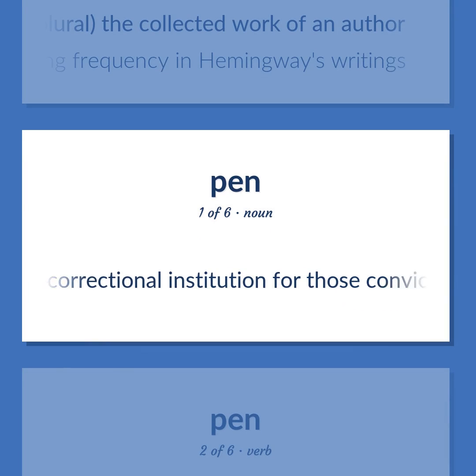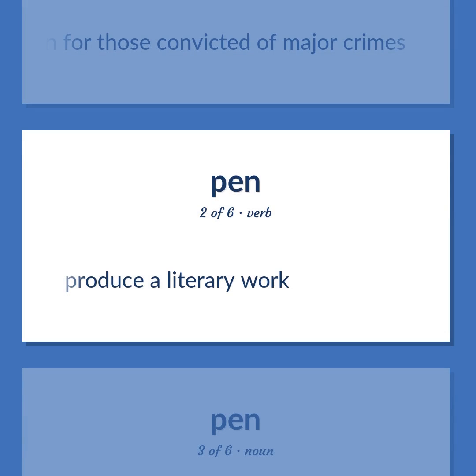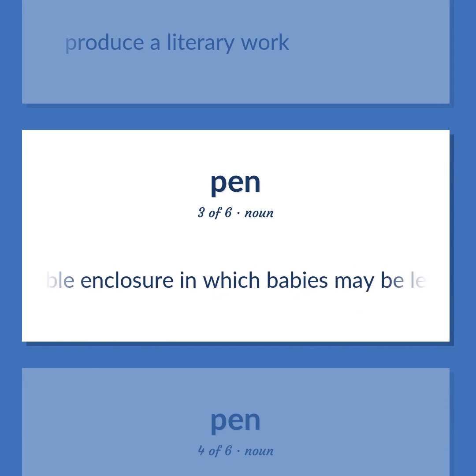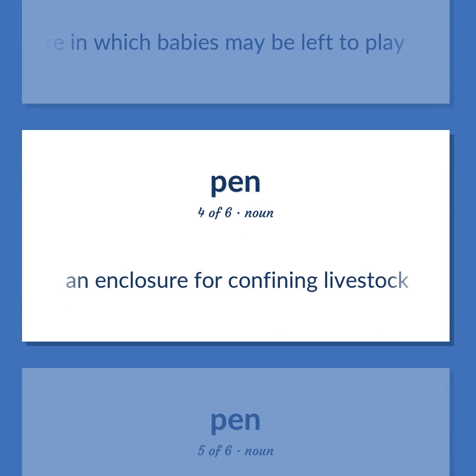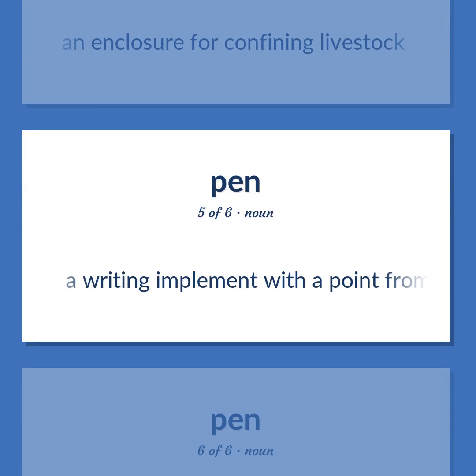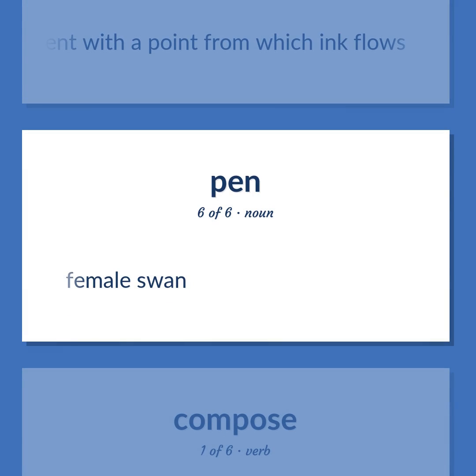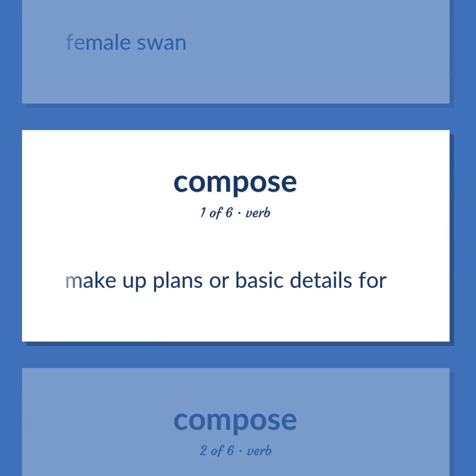A correctional institution for those convicted of major crimes. Produce a literary work. A portable enclosure in which babies may be left to play. An enclosure for confining livestock. A writing implement with a point from which ink flows. Female swan. Make up plans or basic details for.